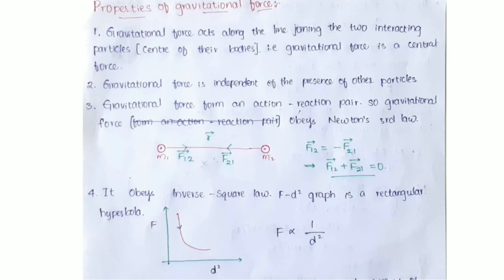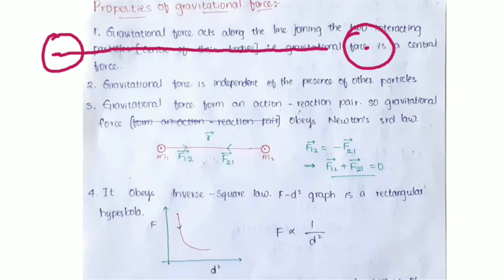Gravitational force acts along the line joining the two interacting particles, the centers of their bodies. Gravitational force is a central force, right? Before, I told you that two massive particles are lying here, and the line of action of force acts from the center of the two bodies, as you can see here.